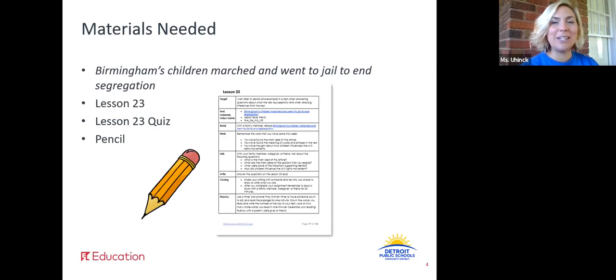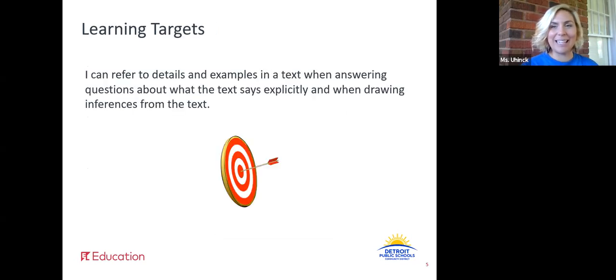All right, let's look at our materials we're going to need today. We will need our text, Birmingham's children marched and went to jail to end segregation. We're going to need lesson 23 and our lesson 23 quiz, and you're going to need a sharpened pencil. So go ahead, pause this video, and collect your materials. All right, great. Now that we have our materials, let's go ahead and get started.